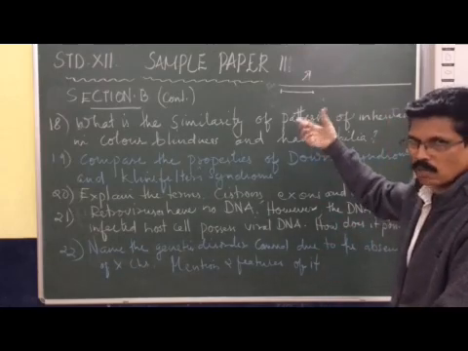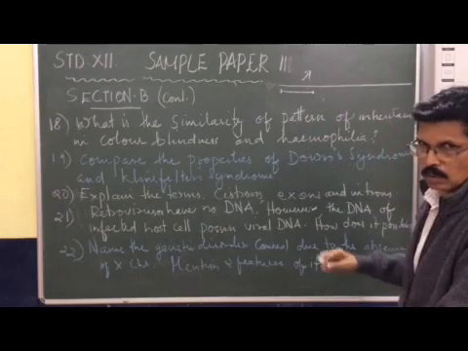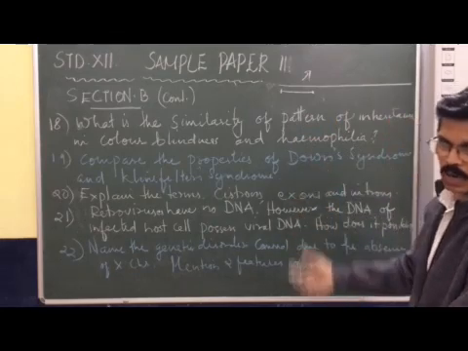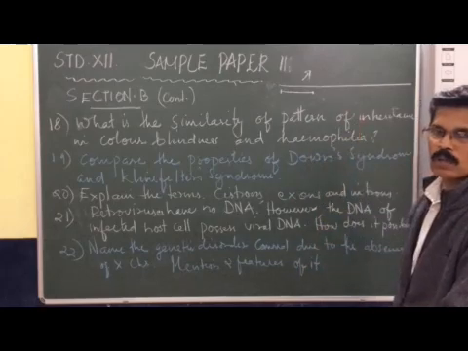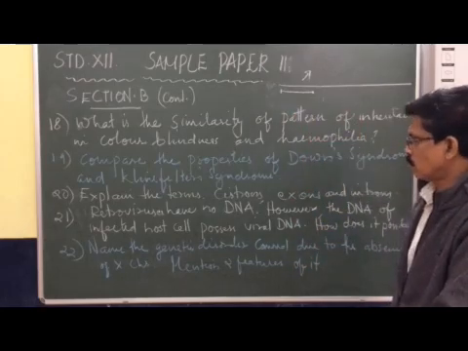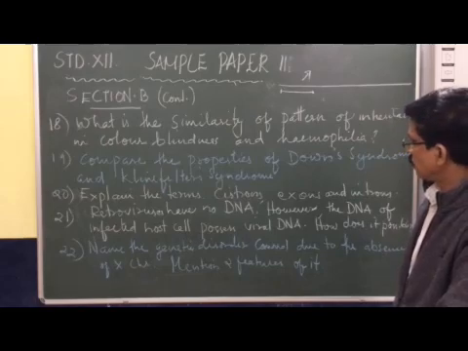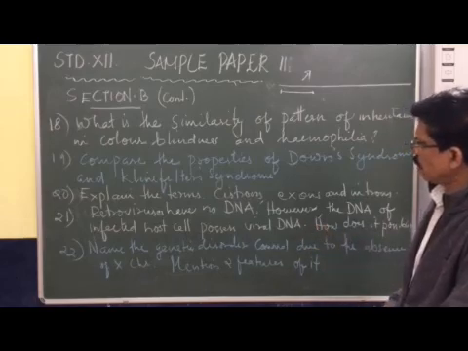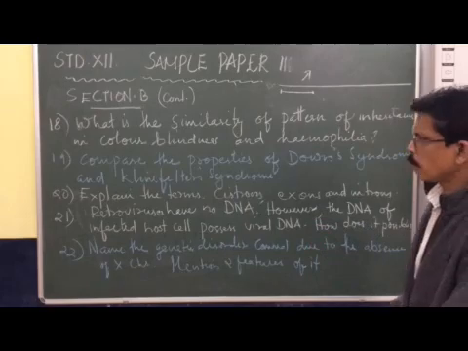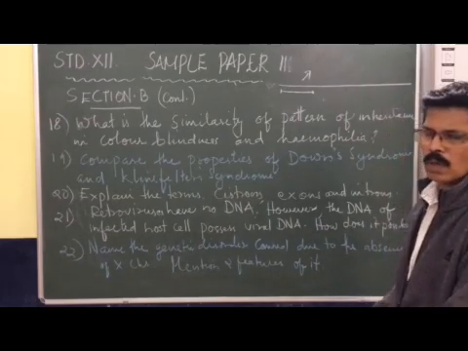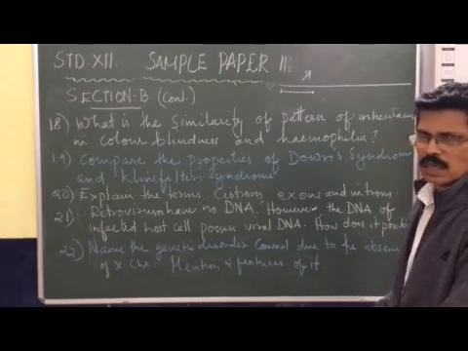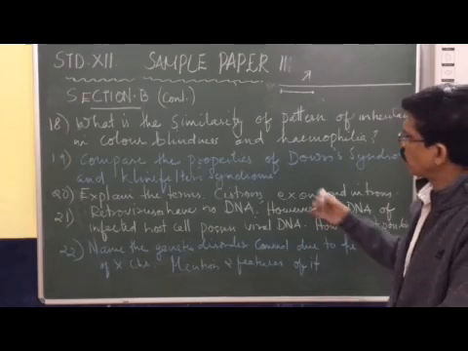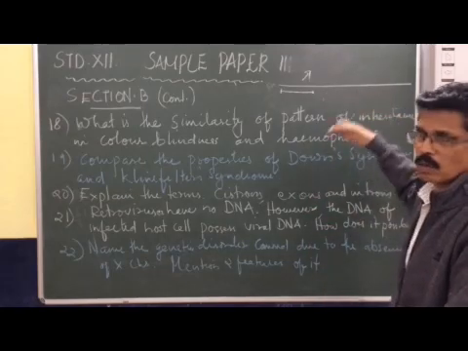cistron. It may contain more than one codon. Okay. Each codon code for one amino acid. So the polypeptide chain may contain suppose 10 amino acids. There may be 10 codons in the cistron. At the same time, cistrons may be two categories: monocistronic and polycistronic. Monocistronic DNA or RNA is found in the eukaryotes, whereas in bacteria and prokaryotes we can see more than one cistron. So they are called polycistronic.